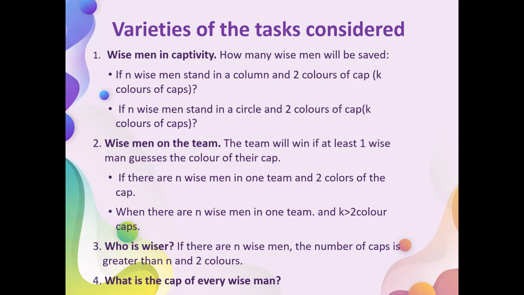The third variety is who is wiser: wise men put caps on their heads, and whoever guesses their cap color wins. The fourth variety is what is the cap of every wise man: there is a certain number of caps, colors, and wise men, and you have to guess which cap each wise man has.